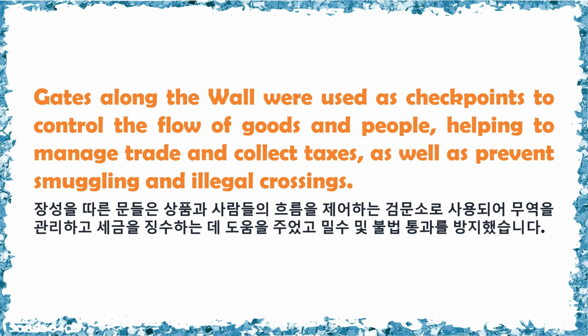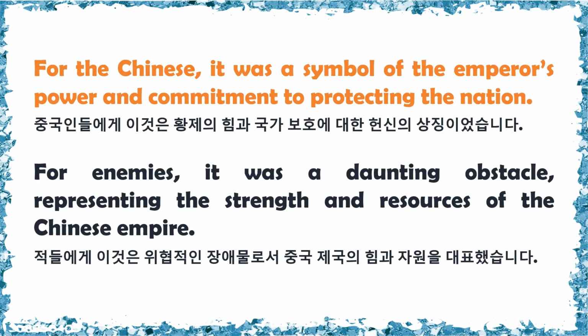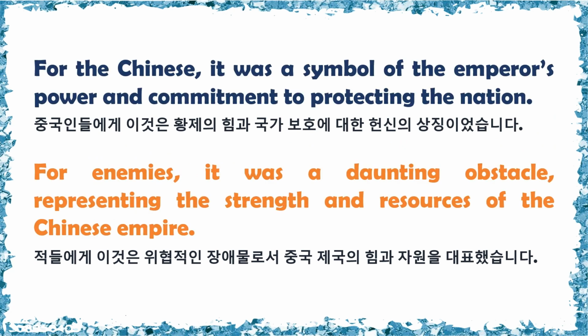Gates along the wall were used as checkpoints to control the flow of goods and people, helping to manage trade and collect taxes, as well as prevent smuggling and illegal crossings. Beyond its physical functions, the Great Wall had a psychological impact on both the Chinese people and potential invaders. For the Chinese, it was a symbol of the emperor's power and commitment to protecting the nation. For enemies, it was a daunting obstacle, representing the strength and resources of the Chinese Empire.